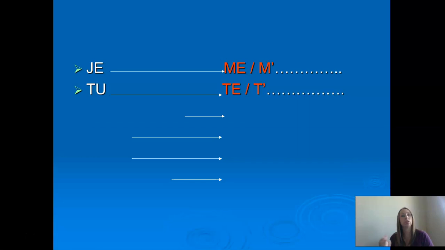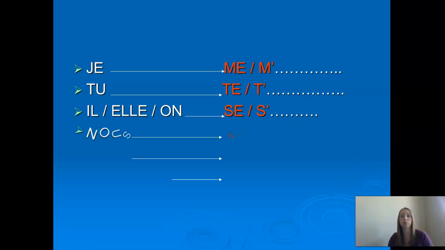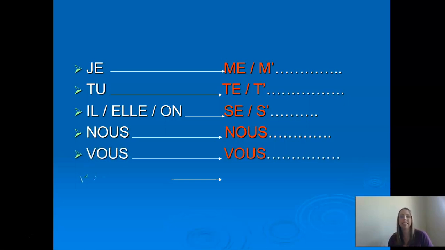Tu, te, or t' for the vowel sound again, right? Il, elle, or on, se, or s' is exactly what we just saw on the last slide. We're just reviewing what they go with. Every time it's nous, that se changes to nous. Vous, and ils or elles plural, se, or again, s'.